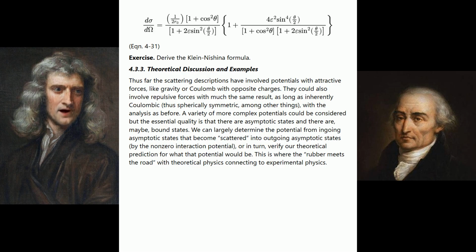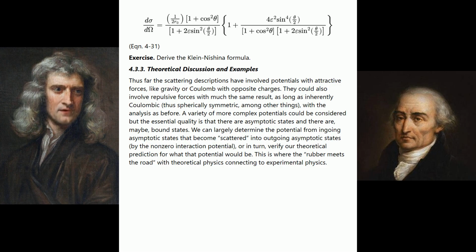4.3.3. Theoretical discussion and examples. Thus far the scattering descriptions have involved potentials with attractive forces, like gravity or Coulomb with opposite charges. They could also involve repulsive forces with much the same result, as long as inherently Coulombic, thus spherically symmetric, among other things. With the analysis as before, a variety of more complex potentials could be considered, but the essential quality is that there are asymptotic states and there are, maybe, bound states.